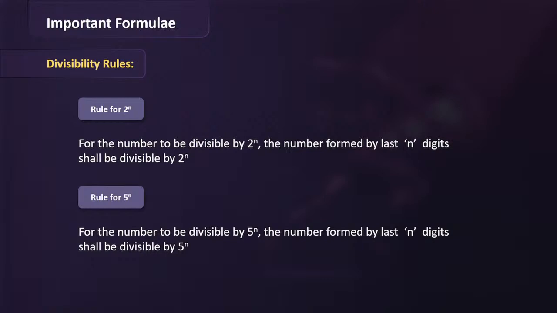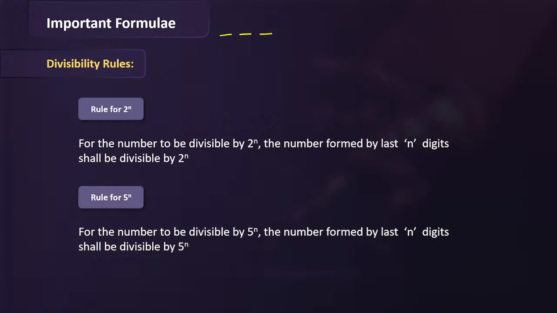Okay, so you will obviously remember the divisibility rules for all of them. The rule of 2 is you just need to check the unit digit. So if the unit digit is completely divisible by 2, then the entire number will be divisible by 2. Similarly, the rule for 4 will be you will check the last 2 digits of the number. So if the number formed by last 2 digits is divisible by 4, then the entire number will be divisible by 4. Similarly, for 8, you will check the last 3 digits. If it is divisible by 8, then the entire number will be. Okay, and so on. For 16, you will check the number formed by the last 4. For 32, you will check the number formed by the last 5 digits, and so on.